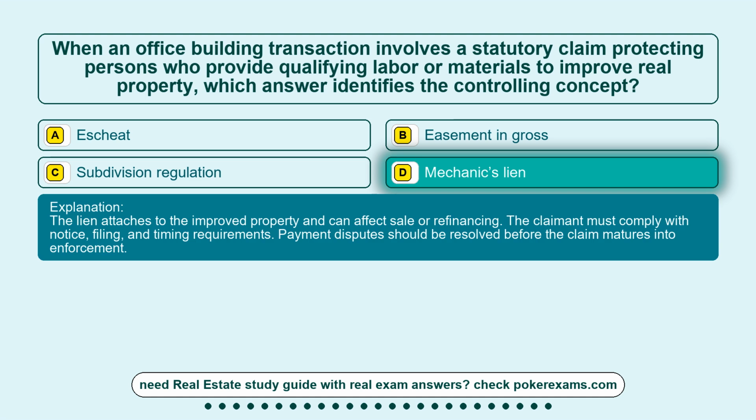The lien attaches to the improved property and can affect sale or refinancing. The claimant must comply with notice, filing, and timing requirements. Payment disputes should be resolved before the claim matures into enforcement.